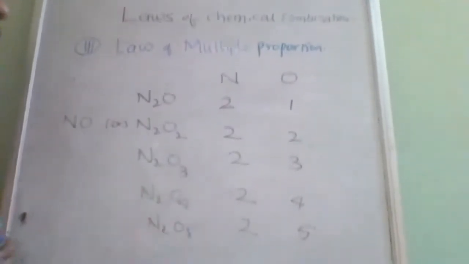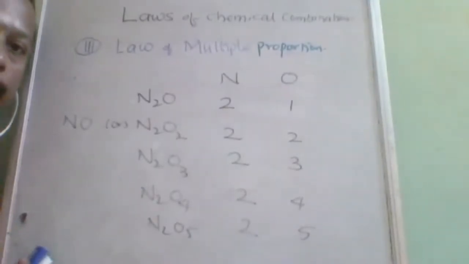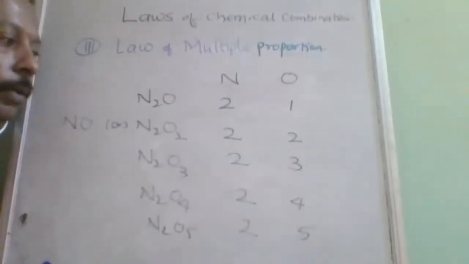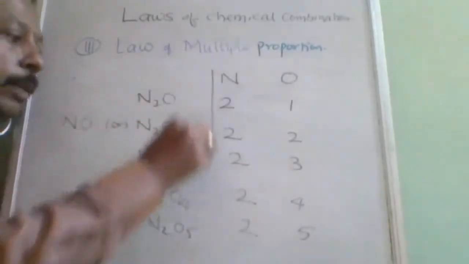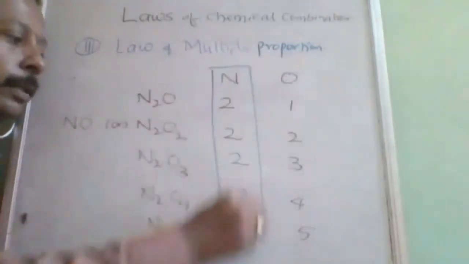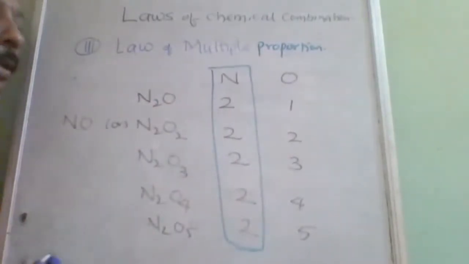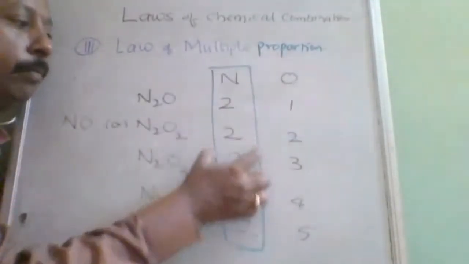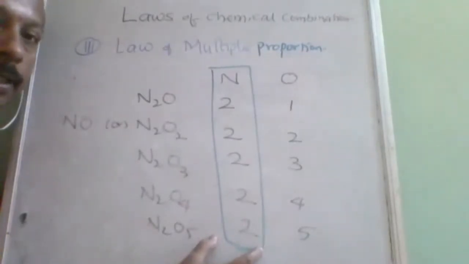Now this is where we will use the law of multiple proportions. According to the law of multiple proportion, when the proportion of one of the elements is fixed, in all these examples I have fixed nitrogen, then the ratio of the other element combining with the fixed element will be in a whole number ratio.